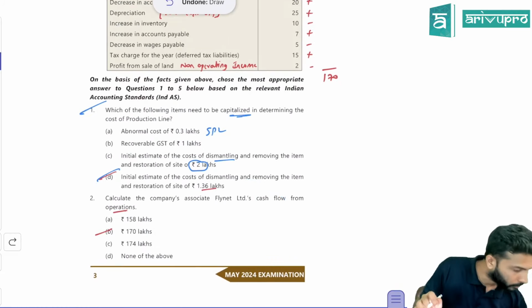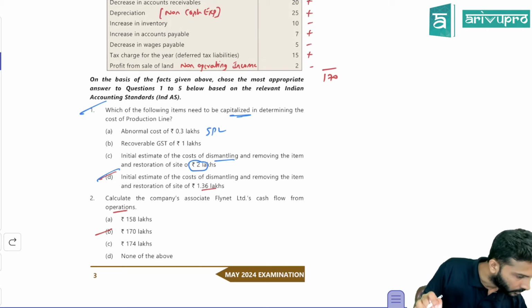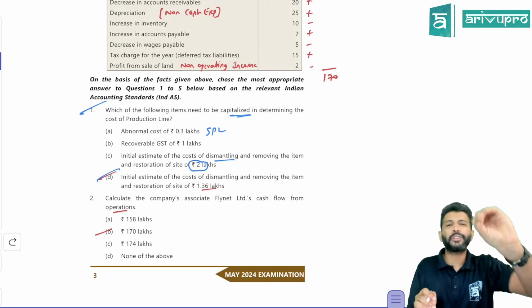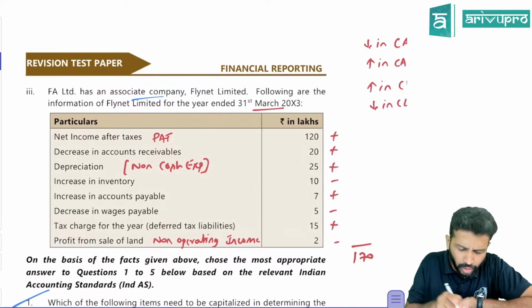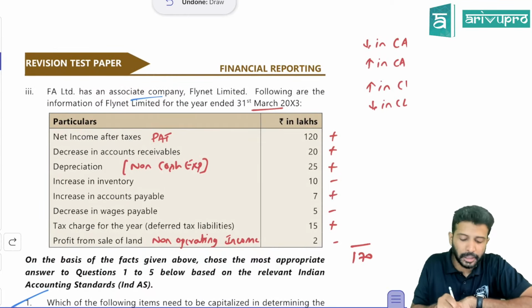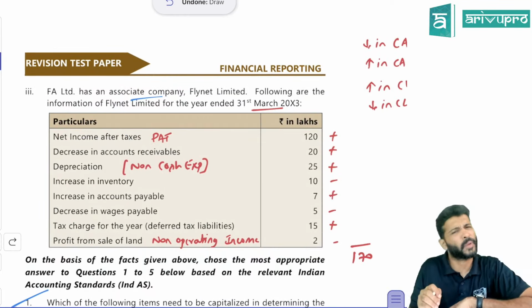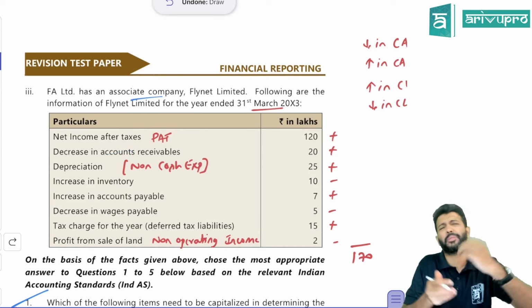You just need to find cash flow from operating activity. So how do you get that? They've given net profit after tax, that is nothing but your PAT. Next, decrease in accounts receivables. You already know this.